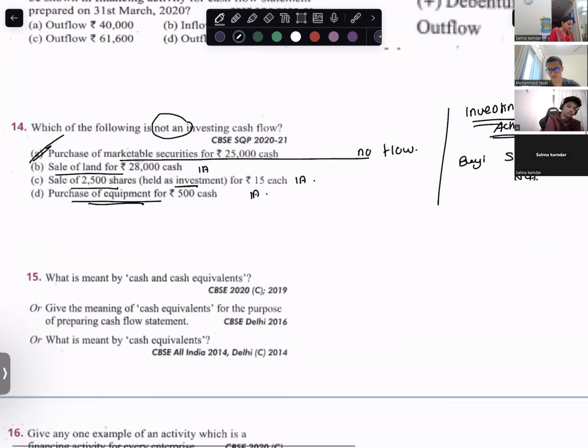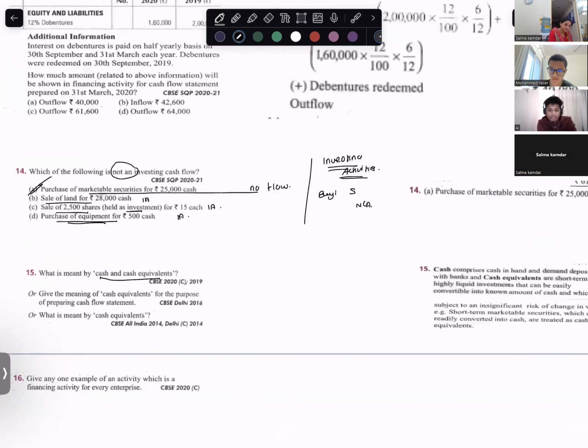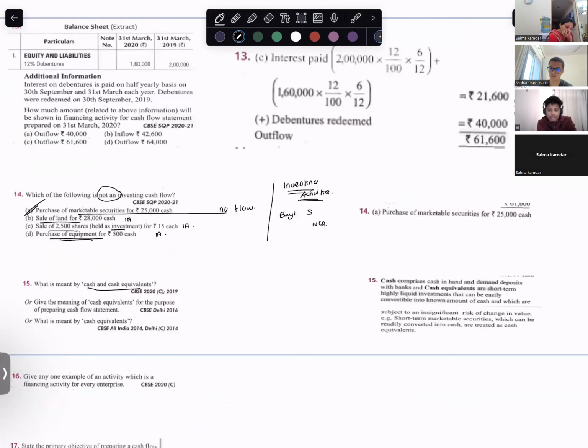Anas, answer the 15th one. It has come twice in the paper, in 2019 and 2022. What is meant by cash and cash equivalent? Please learn this.